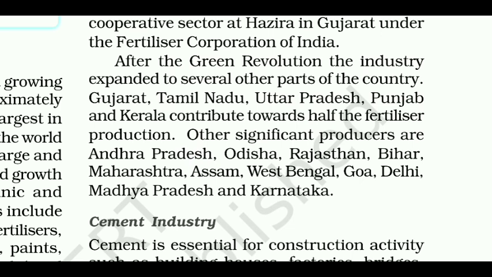Gujarat, Tamil Nadu, Uttar Pradesh, Punjab and Kerala contribute towards half the fertilizer production. Other significant producers are Andhra Pradesh, Odisha, Rajasthan, Bihar, Maharashtra, Assam, West Bengal, Goa, Delhi, Madhya Pradesh and Karnataka.